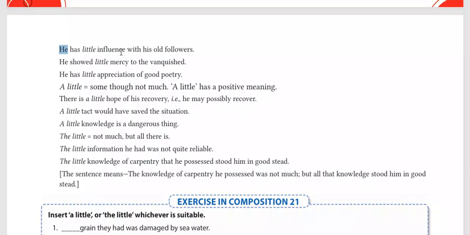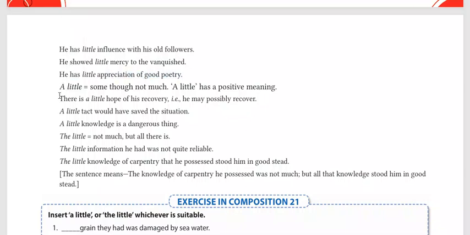He has little influence with his old followers. He showed little mercy to the vanquished. He has little appreciation of good poetry. It means that good poetry की ये जो appreciation करता है वो न होने के बराबर है.